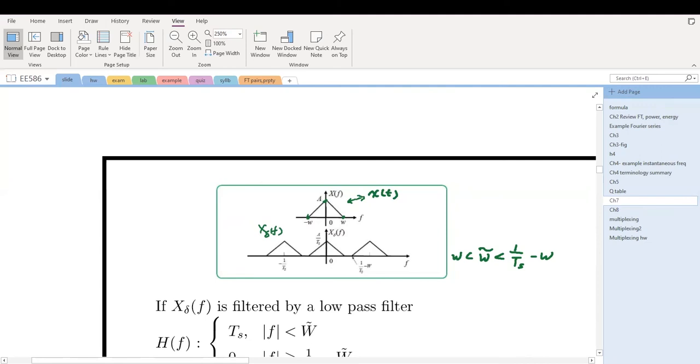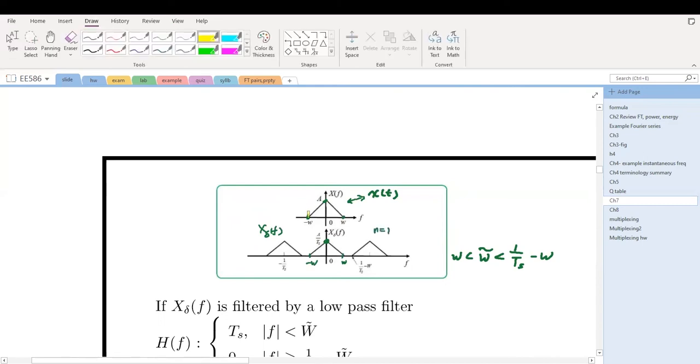The first term is the same spectrum scaled by 1/Ts. The magnitude is scaled by 1/Ts. So here is W, and this is minus W. When n equals 1, this spectrum moves to fs.